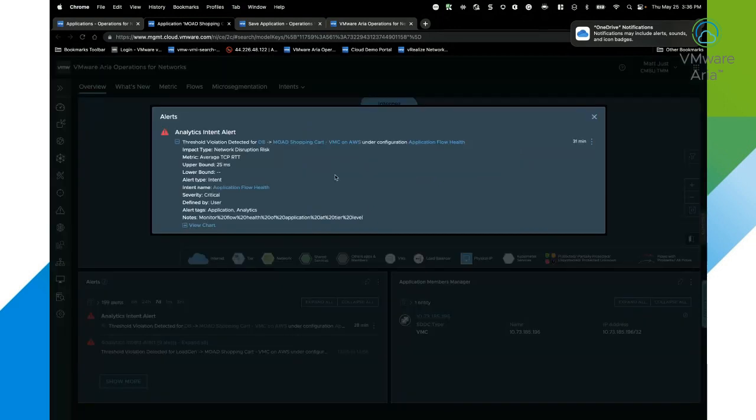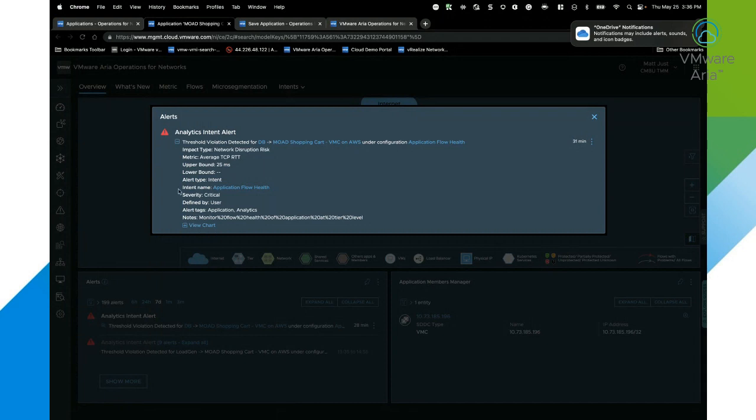And we can come in and click into these alerts and see what's going on. So this is one of those automatic intent-based alerts that I have running, and I can see 31 minutes ago, this one active, and it's telling me it's within the database tier of my application, and it's related to my application flow health. What it's doing is looking at the average TCP round trip time for all of the flows related to the database, and it's set an upper bound average of 25 milliseconds.